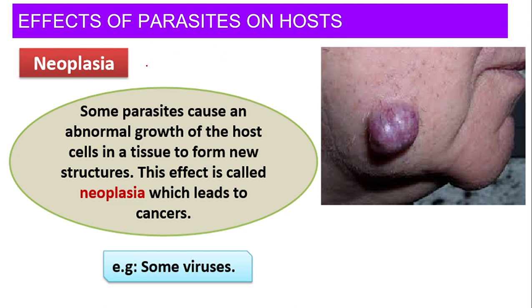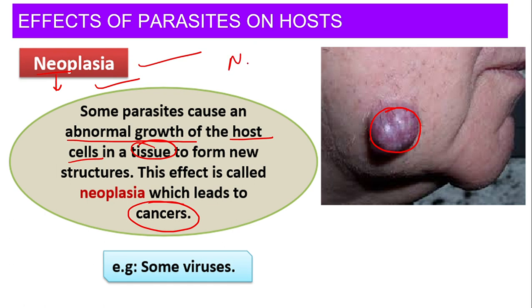Next one is neoplasia. Neo means new cells are formed. Some parasites cause abnormal growth. Abnormal growth of what? Of the host cell in the tissue. We call it neoplasia. Neoplasia is nothing but the abnormal growth of the host cell inside the tissue. This leads to cancer.